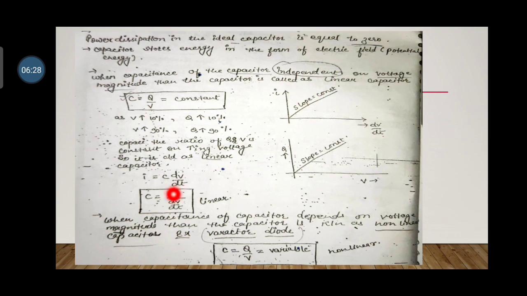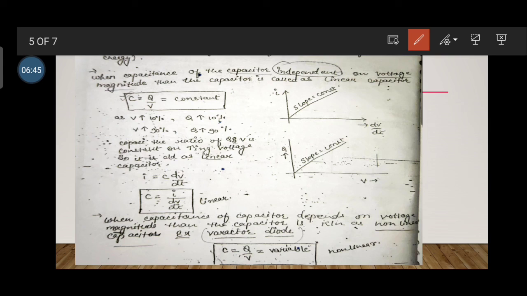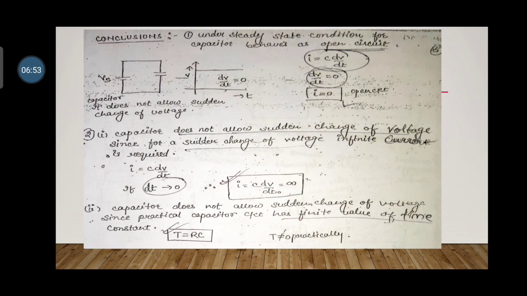Capacitance is called nonlinear capacitance when there is a relationship between capacitance and voltage. So when there is a relationship between capacitance and voltage, that is called nonlinear capacitance. One type of this is the varactor diode, which is a variable capacitance, so it is a nonlinear capacitance. Now see the conclusion.